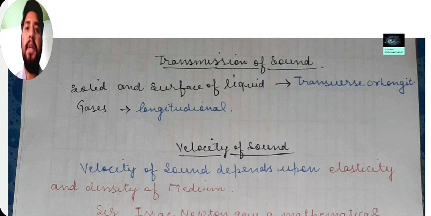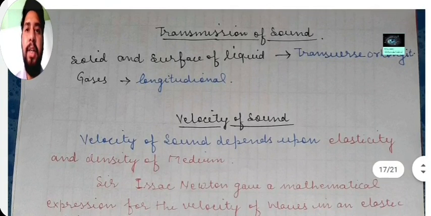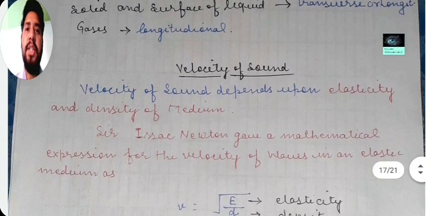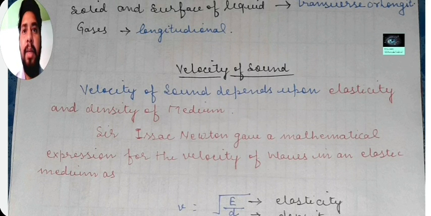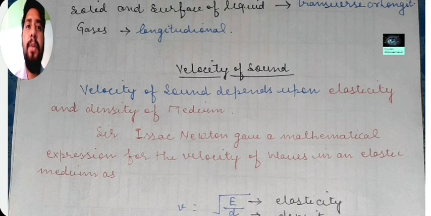So the velocity of sound, as you know, we have already derived a formula, v equals n lambda, in our previous lecture. In this lecture we are going to specify this, and we are going to learn some new formulas regarding it. So the velocity of sound depends upon the elasticity and density of the medium. Basically this is a higher point of view, but you should know about this, because in higher classes you will learn this, and you have to solve questions regarding it.